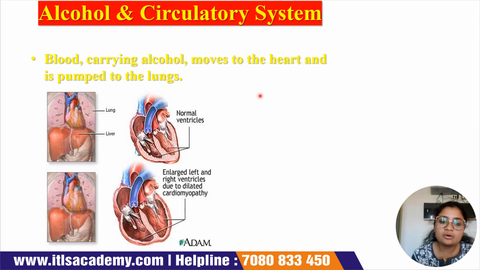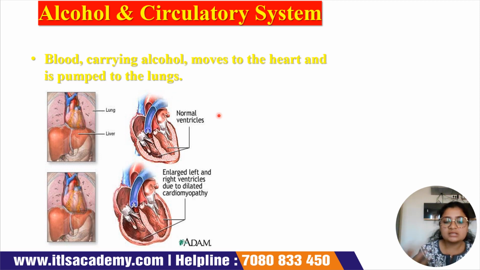So blood carrying alcohol will move to the heart and it will be pumped to the lungs. Obviously, if it is carried to the heart and then from the heart pumped to the lungs, then the heart and lungs will also be organs largely affected by the toxicity of alcohol, isn't it? So again over here I have given a nice diagram or overview of how a normal heart and an alcohol-affected heart will look.